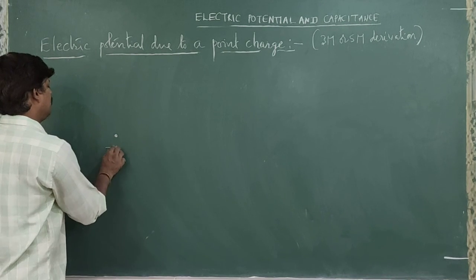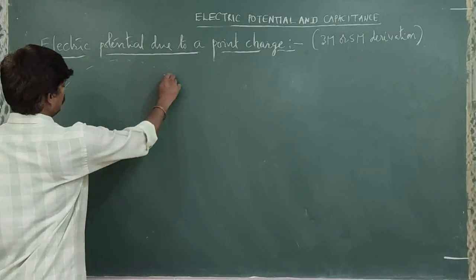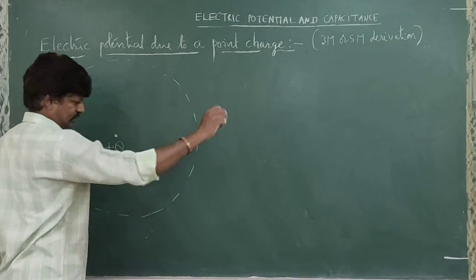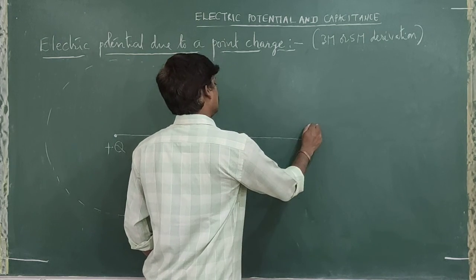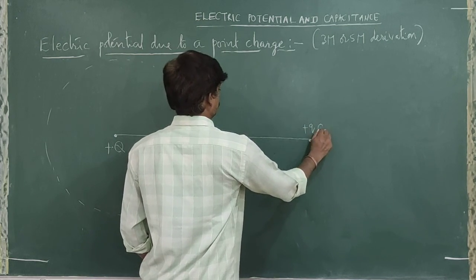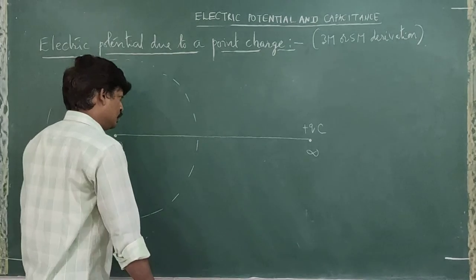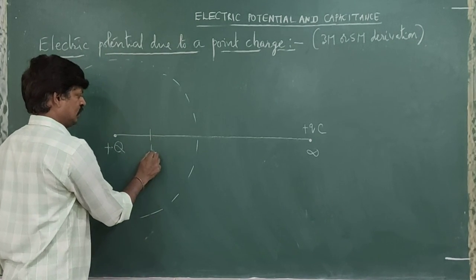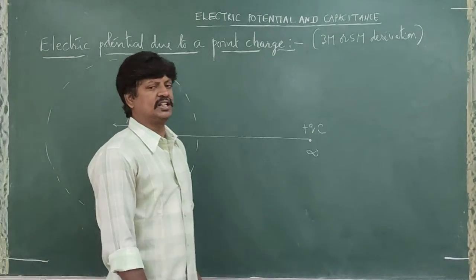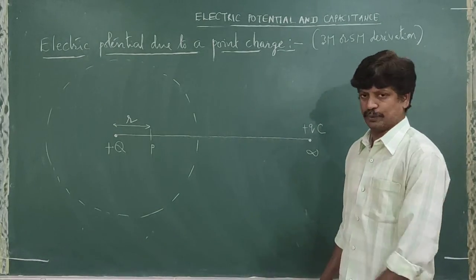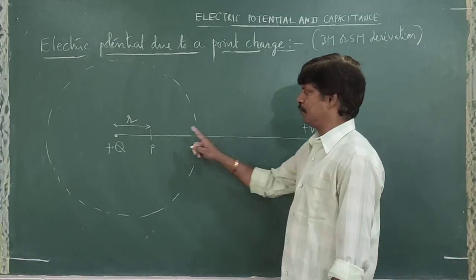What do you do? Consider a point positive charge plus Q. Around this charge, what is created? An electric field is created. Right. Now, you want to bring a charge plus Q coulombs from where? Infinity. To where? To a point P, and point P is at a distance R from plus Q. Okay? So you want to move plus Q coulombs of charge from infinity to point P.